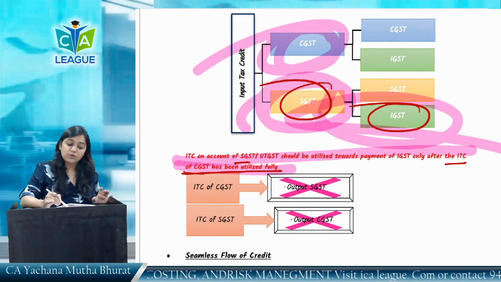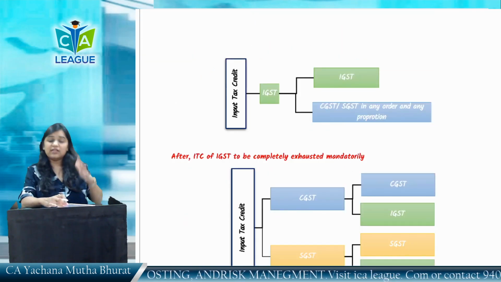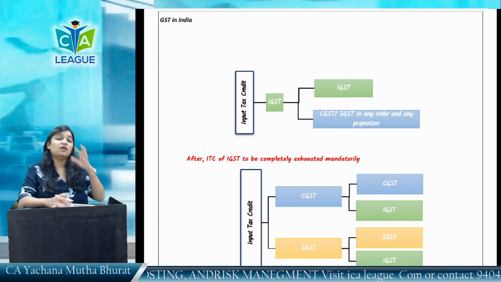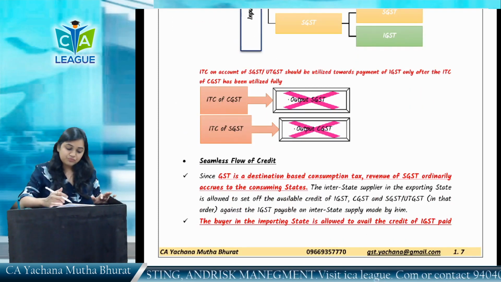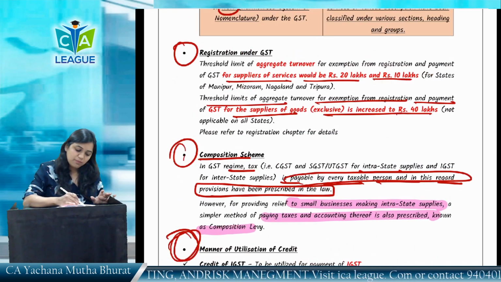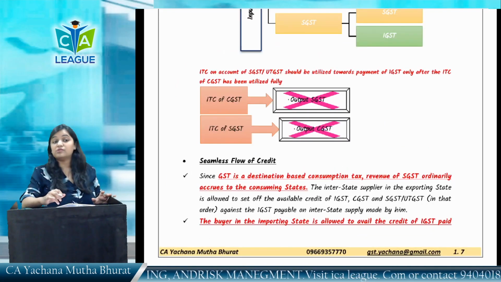If this is not clear, we are going to do some problems on this in the chapter payment of tax. At that time it will get clear, and in the question bank also of chapter number 1 there is a question on this that we are going to discuss. So this is the manner of utilization of credit, composition scheme and registration. For these 3 topics there are 3 different chapters and very important chapters.